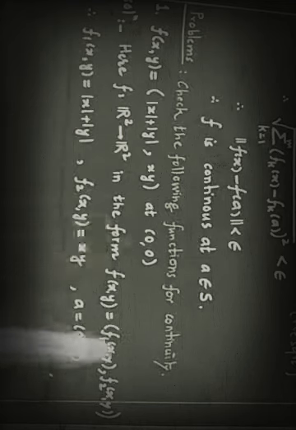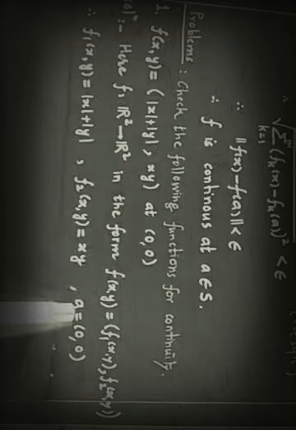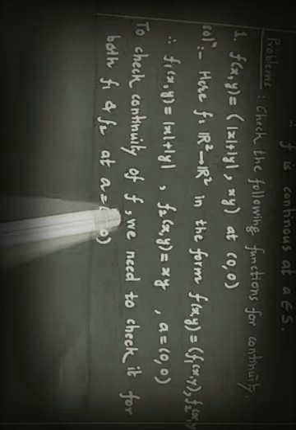Here you see f1(x,y) is mod of x plus mod of y, f2(x,y) is x into y, and the point a at which we have to find the continuity is (0,0). In order to show that f is continuous, we need to check that both f1 and f2 are continuous at the point separately, because we had seen in the theorem that an m component vector valued function is continuous if and only if each component function is continuous. So let us see f1.